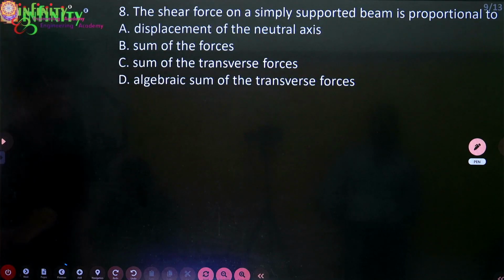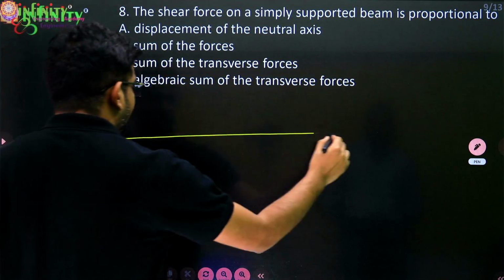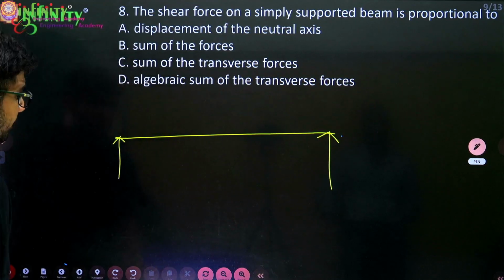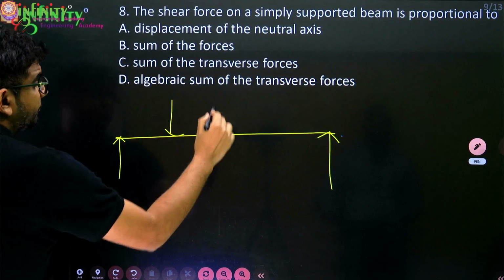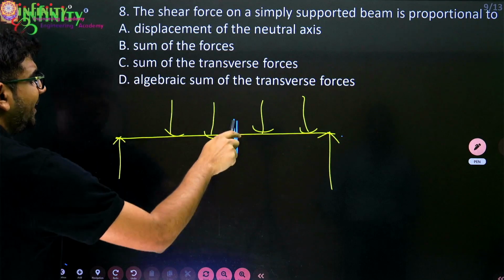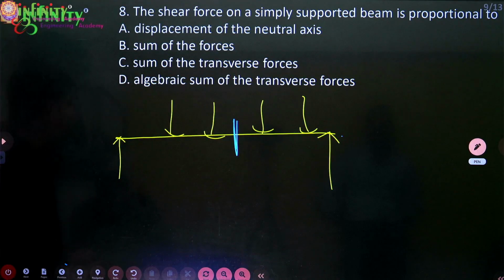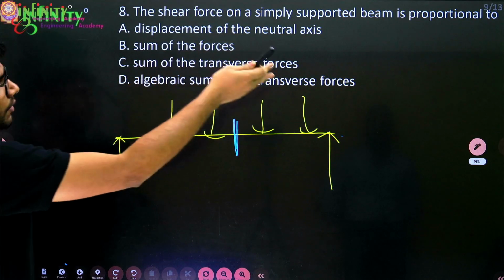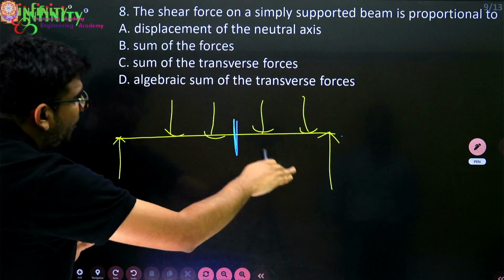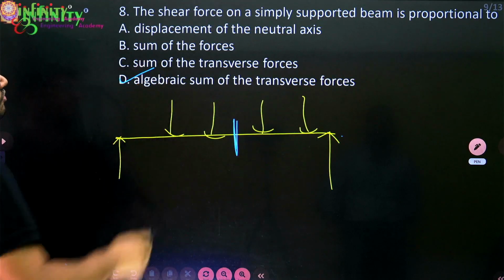Next one. The shear force on a simply supported beam is proportional to. Shear force, they are saying. Basically, if you take any beam, shear force at any point is the algebraic sum of the transverse forces. Exactly speaking, it is not proportional; the shear force at any point itself is the algebraic sum of the transverse forces. So directly this will be the answer.